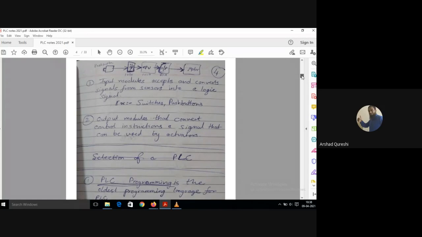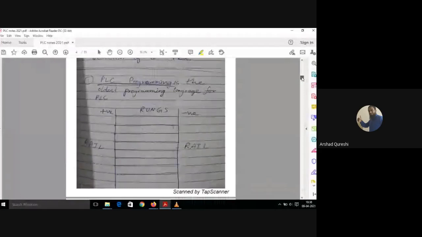See, PLC programming, this is how you design it. First of all, you have to make two rails like this. These are the vertical rails. And in that you have to start writing your program with the help of the horizontal rungs. These are the horizontal rungs which you can see.